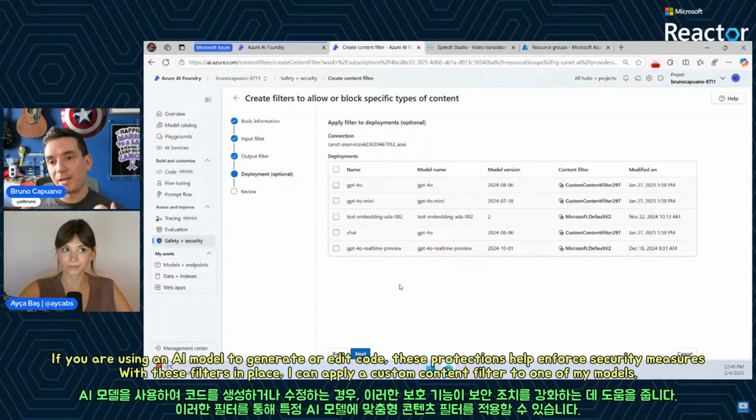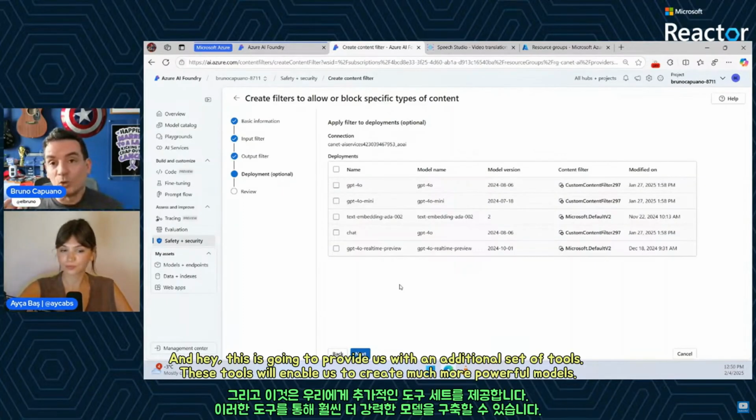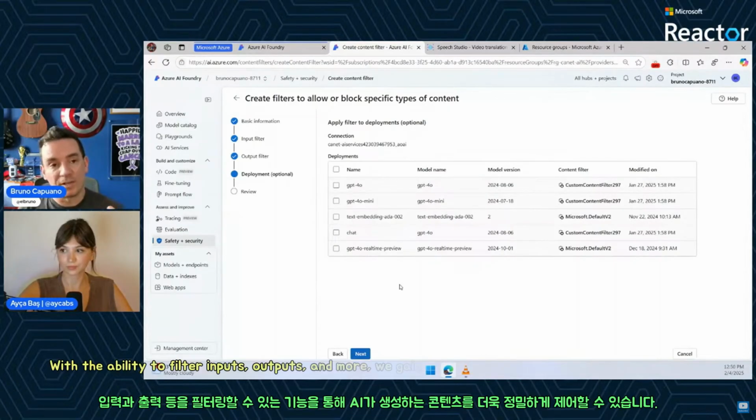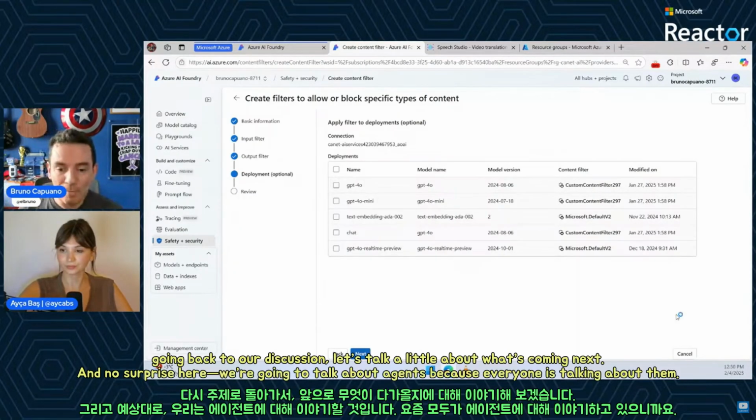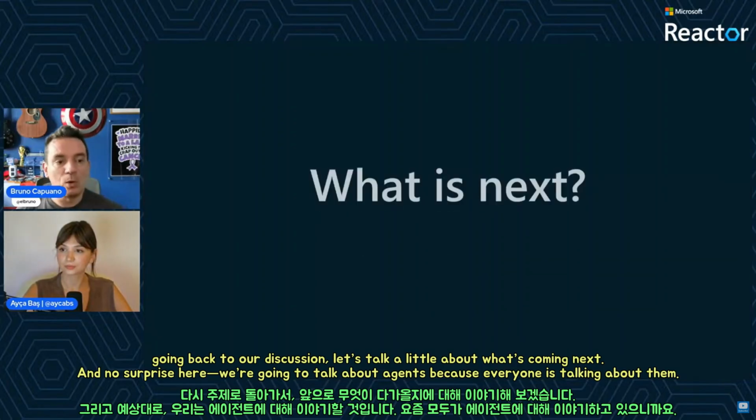So I can define a custom content filter and apply it to one of the models that I'm later going to use in my application. And this is going to basically give us an extra set of tools to have much more powerful models, where we can filter inputs, outputs, and more. So going back to what we were talking about, let's talk a little about what is coming next.